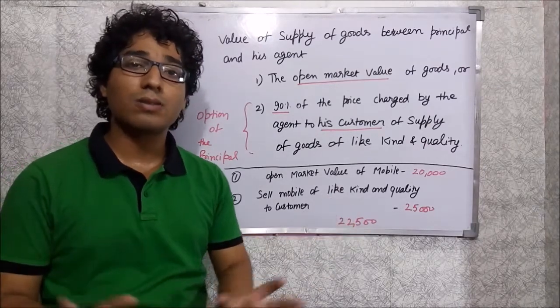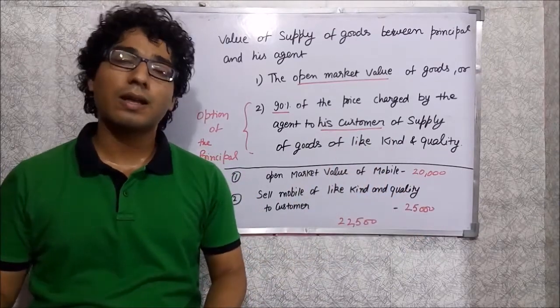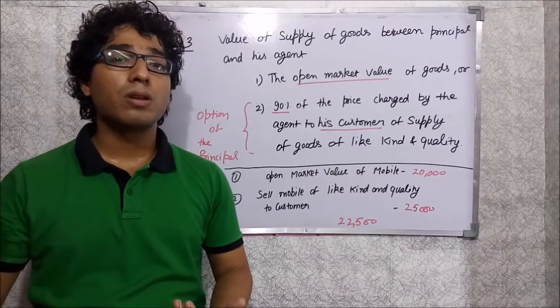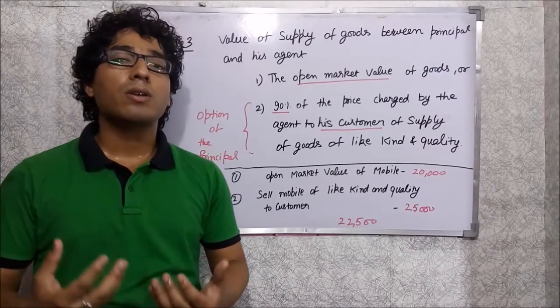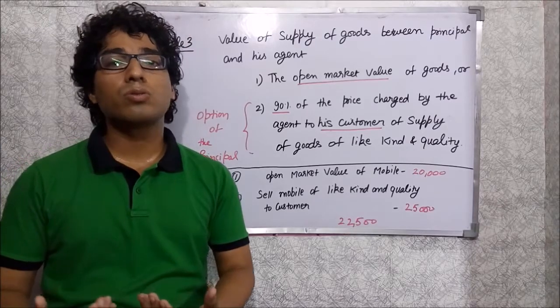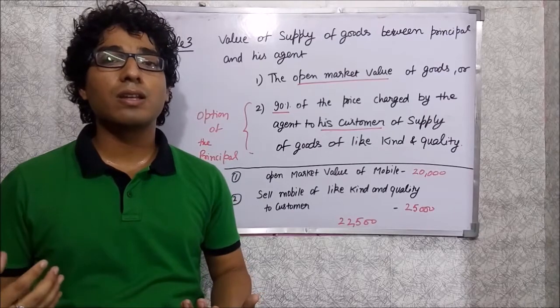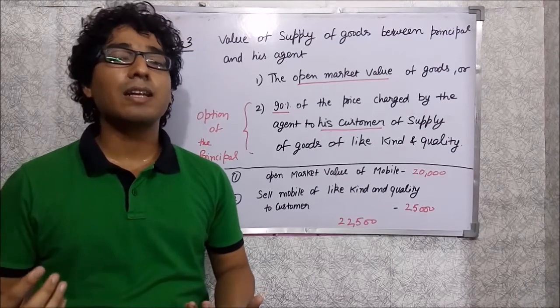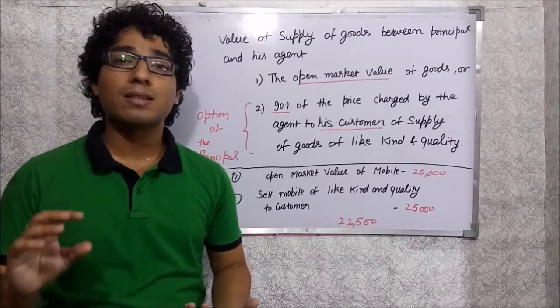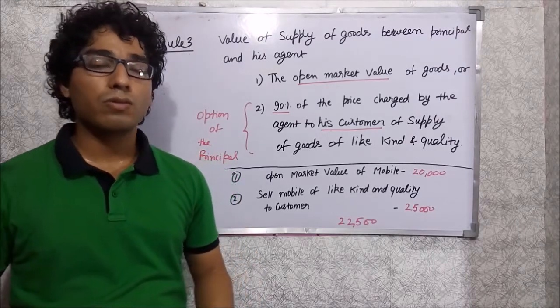Suppose an agent has two principals. The first principal sells the goods to the agent, and another principal also sells goods to that agent. Whatever the agent sells to the customer can be taken as the valuation of those goods, and 90% of the price charged by the agent to his customer will be calculated as the valuation of goods in that case.